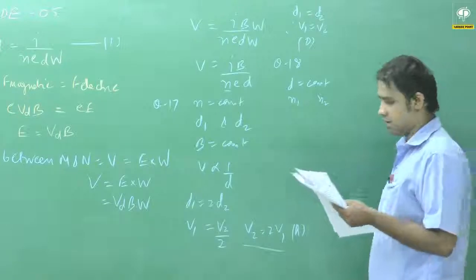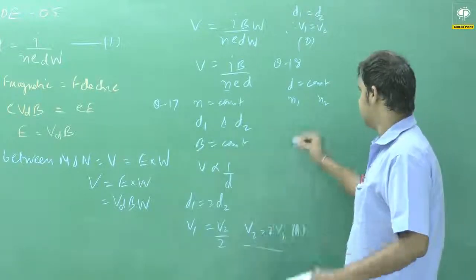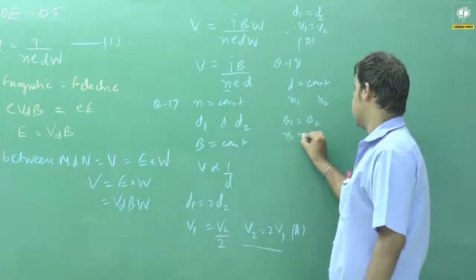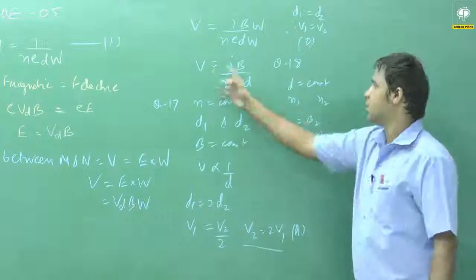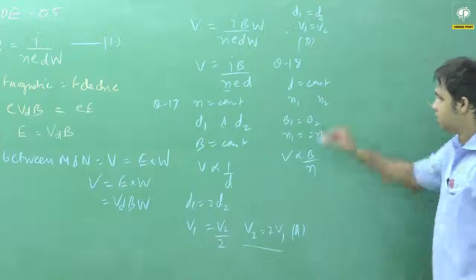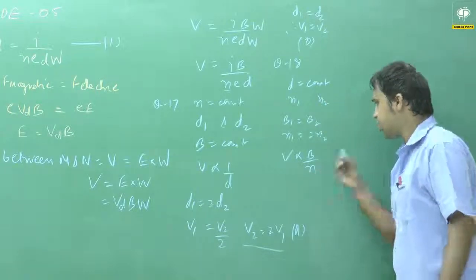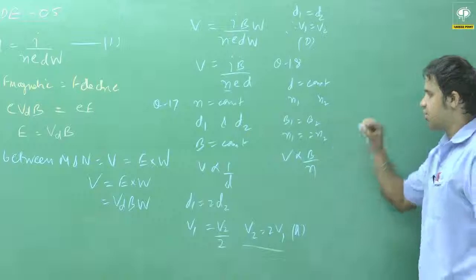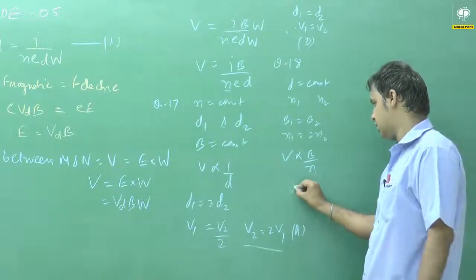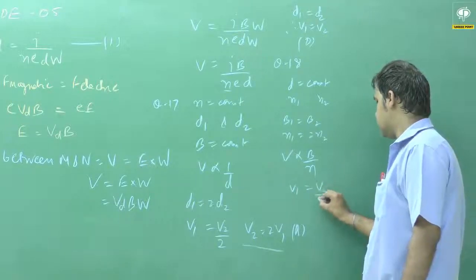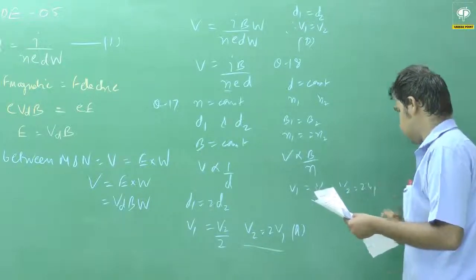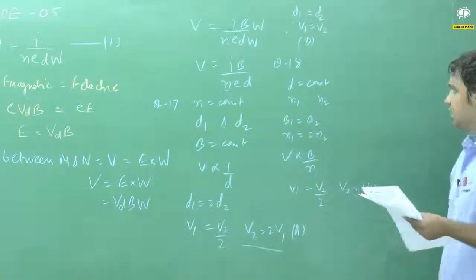Now what is the examiner saying? He is asking in option 1, when B1 is equal to B2 and N1 is equal to twice of N2. From the formula you can say V is proportional to B upon N. If B is same, then V is inversely proportional to N. And if V is inversely proportional to N, so if N1 is equal to twice of N2, therefore we can say V1 is equal to V2 by 2. That is, V2 is equal to twice of V1. So option A is the right answer.